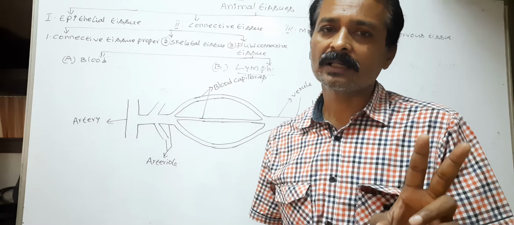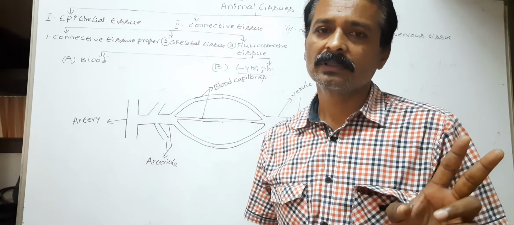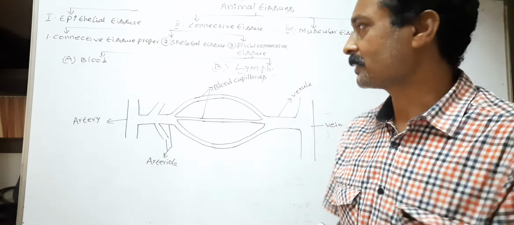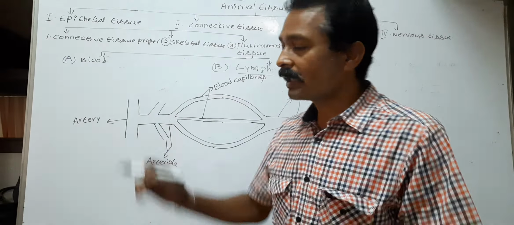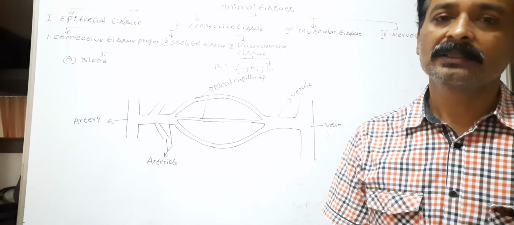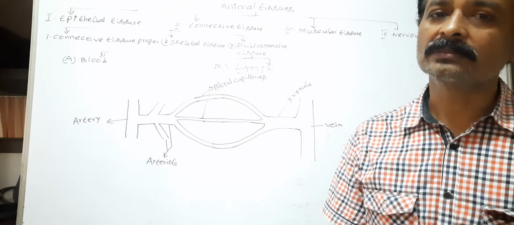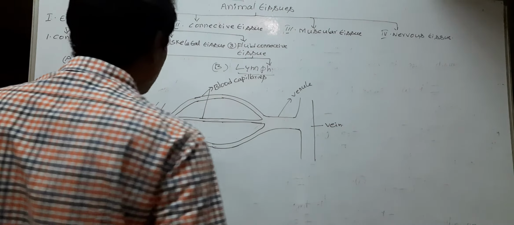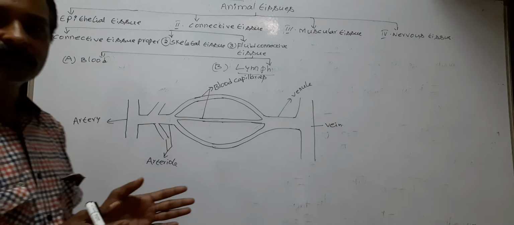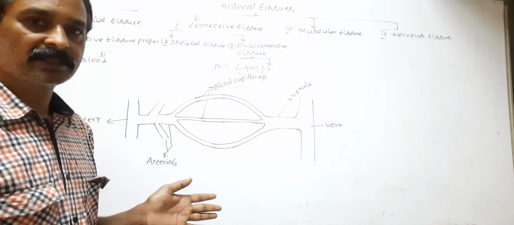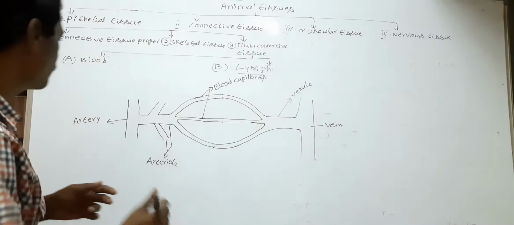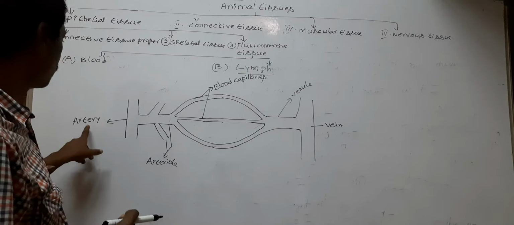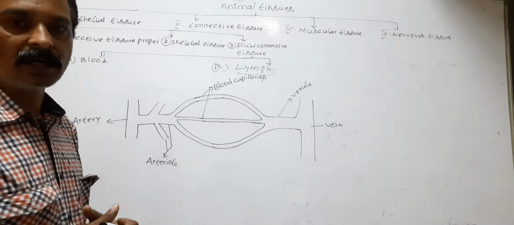Blood vessels are generally of two types, arteries and veins. The main artery arises from the heart. After arising, the main artery divides into branches, called small arteries.